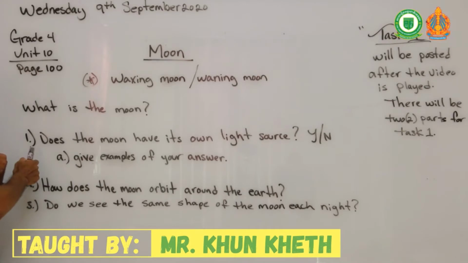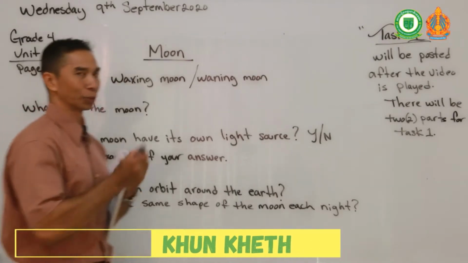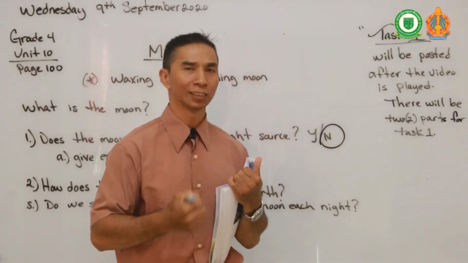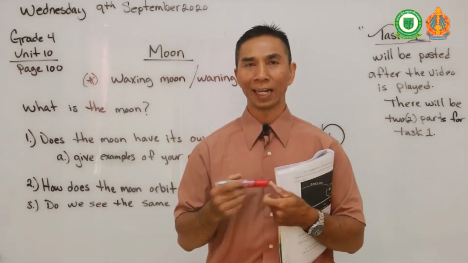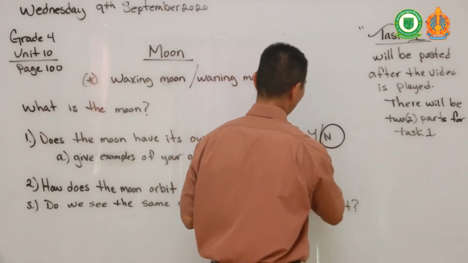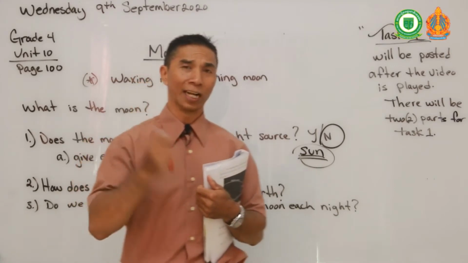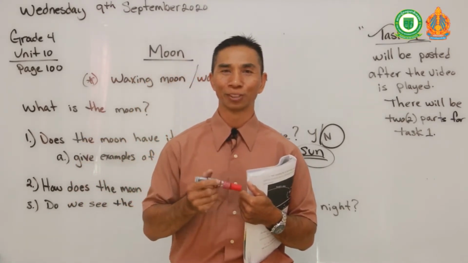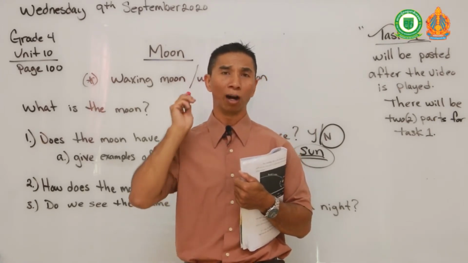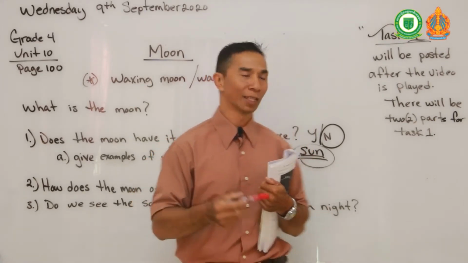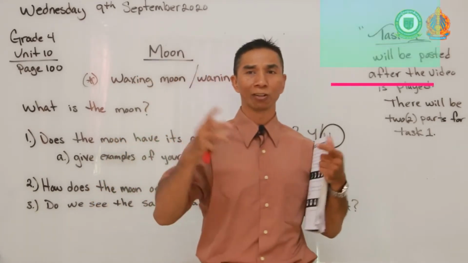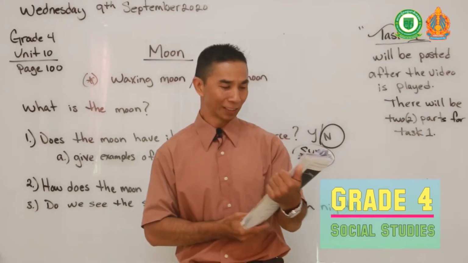For your answers on number 1, does the moon have its own light source? The answer is no. The moon, just like the Earth, does not have its own light source. It gets its light source from the sun. So the sun is the main light source in our universe, right? Yes, I hope so, because as we know, our planet Earth and the moon and all the planets in our solar system get their light from the sun. The sun generates all the light for us, right?